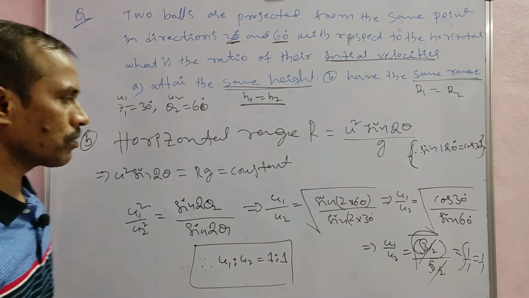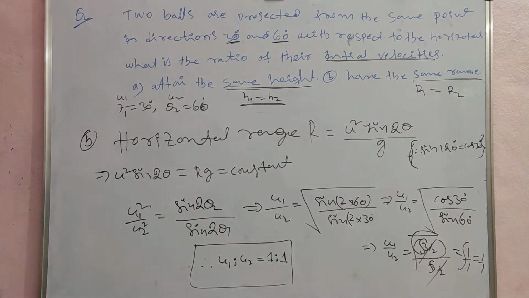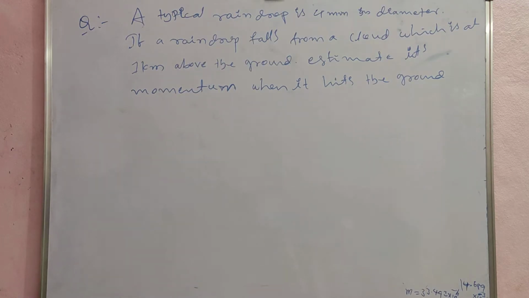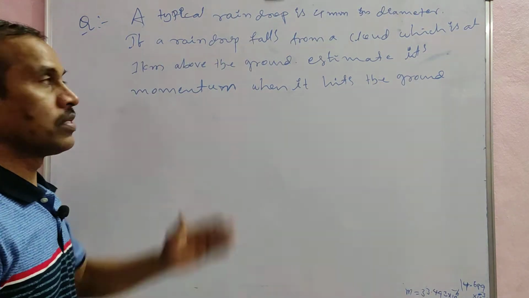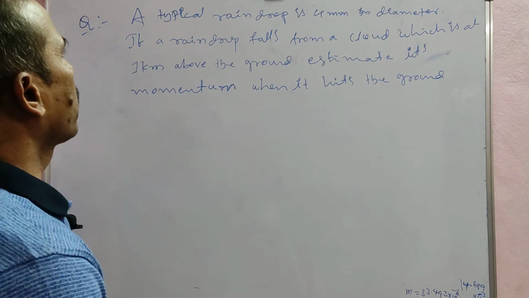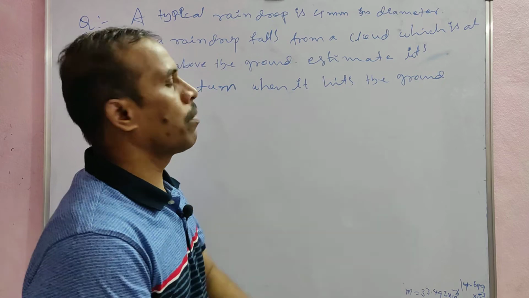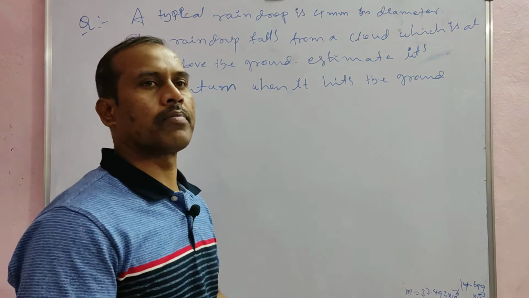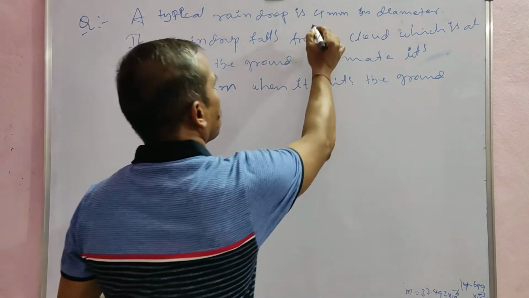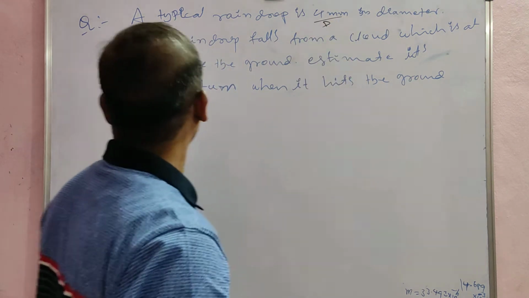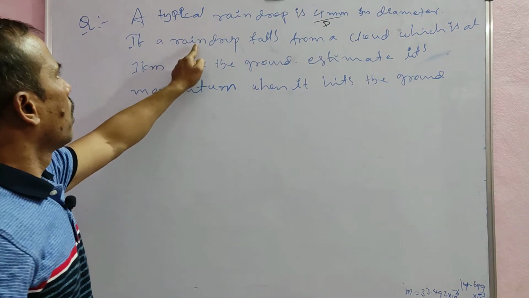Next problem, note this one. A typical raindrop is 4 mm in diameter. The diameter of the raindrop is 4 mm, this is d.